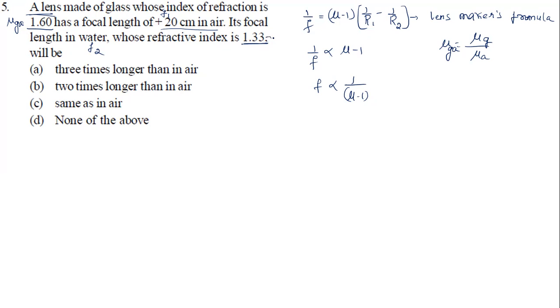So now mu g with respect to water is 1.33, or I can say mu g by mu water is 1.33.